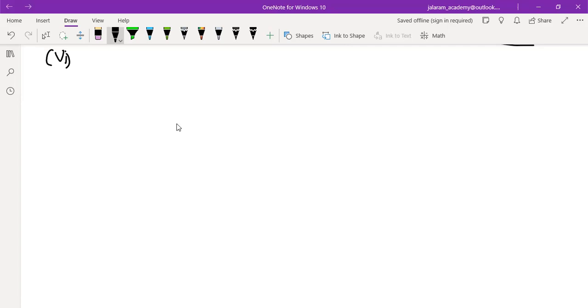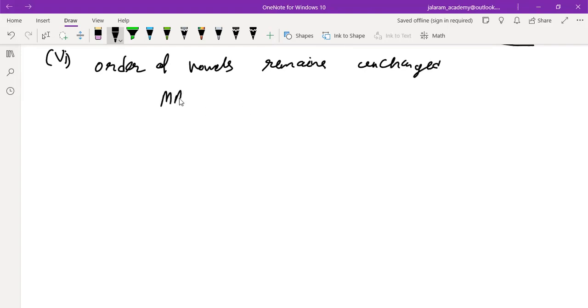But always ask all the parts. Okay, order of vowels remain unchanged. Now remember, order of vowels remain unchanged means that if you write the word mathematics, vowels are A, E, A, I. We have not to change their order.